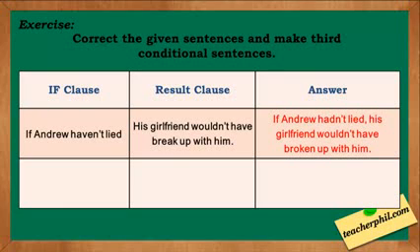We need to change it into past perfect. If Andrew hadn't lied. The result clause, his girlfriend would have break up with him, is wrong, because after the auxiliary verb have, the main verb break up should be in past participle. His girlfriend wouldn't have broken up with him.